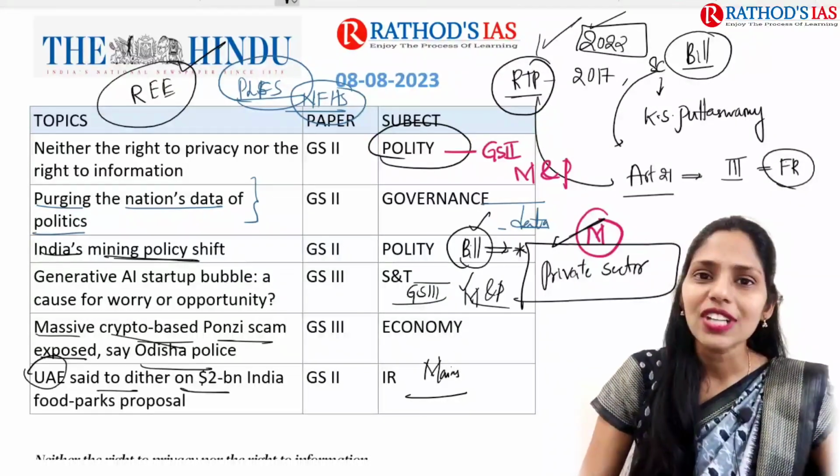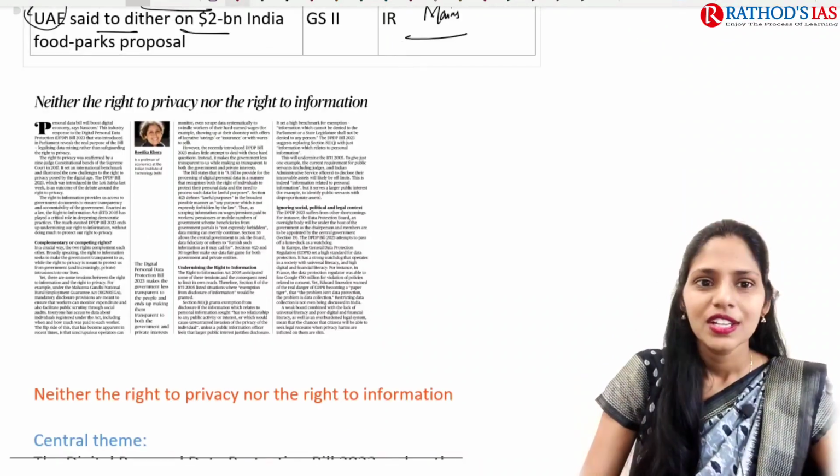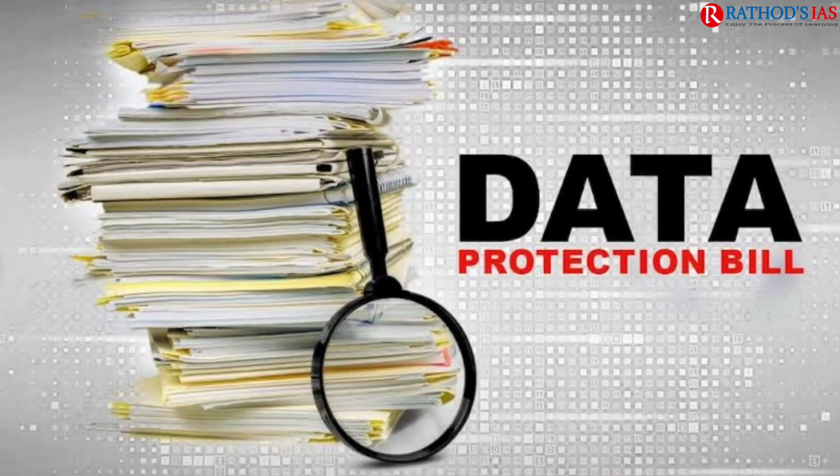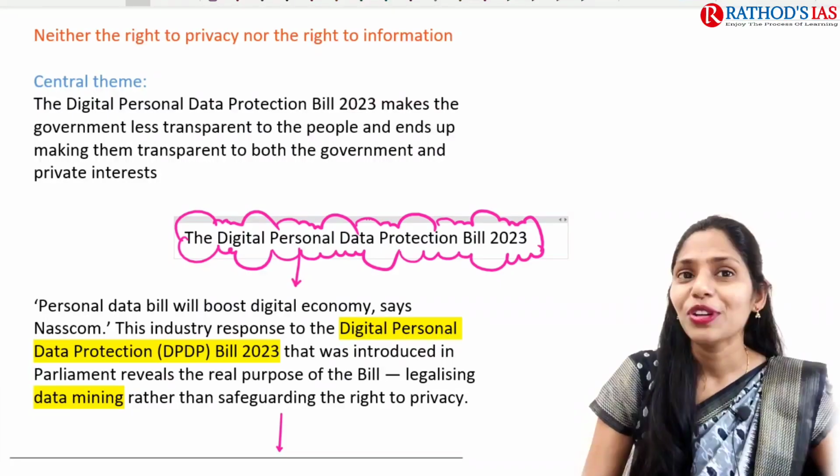So now let us try to see the first topic. The first topic is obviously about your right to privacy and right to information, and in which year we came up with this Right to Information Act.